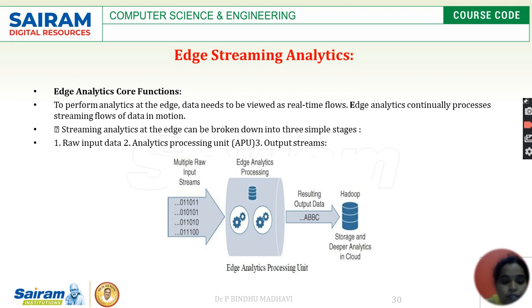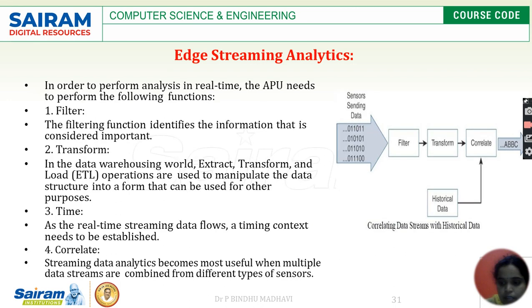As I mentioned, there are still more functions in order to perform the analysis in real time. This APU, analytics processing unit, needs to perform certain tasks, which is filtering, as I said, transformation, timely response, and all these things. Just let me quickly move on to this. Yeah, here the data analysis will be performed in different ways with different functions, as I mentioned.